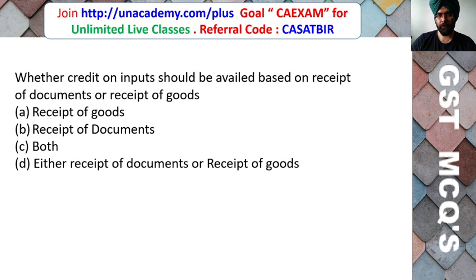Whether credit on inputs should be availed based on receipt of document or receipt of goods? Receipt of goods, receipt of document, both, either receipt of documents or receipt of goods.